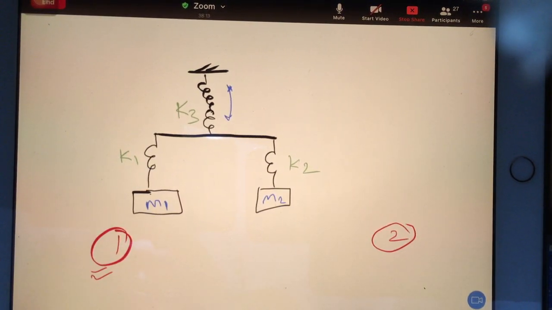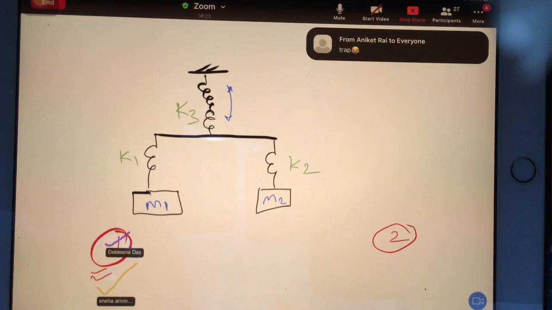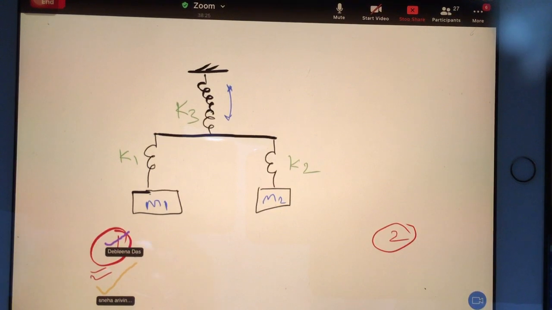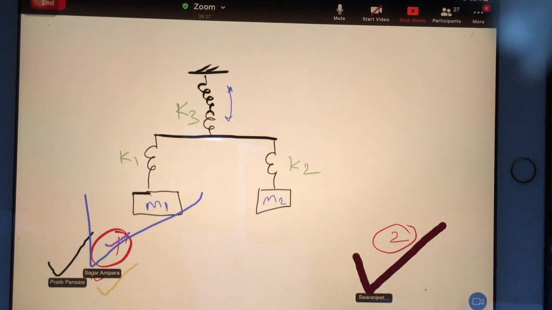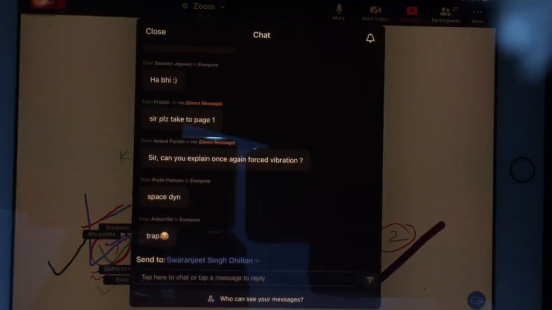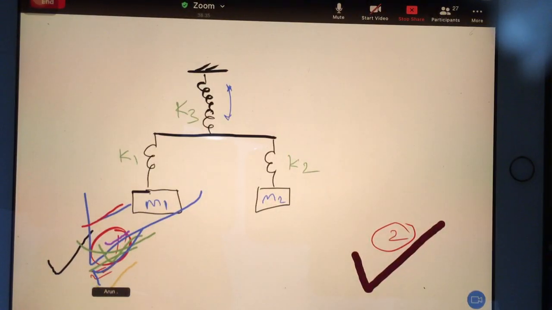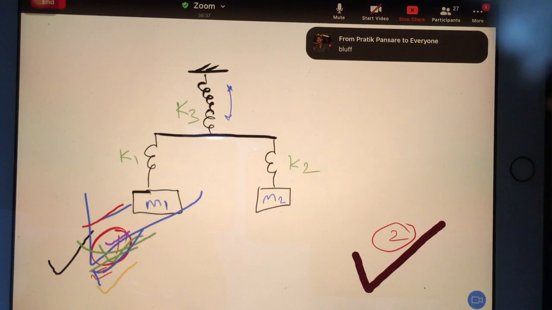One or two. One more time. No trap. It's not a trap. Okay. Arey, seriously.